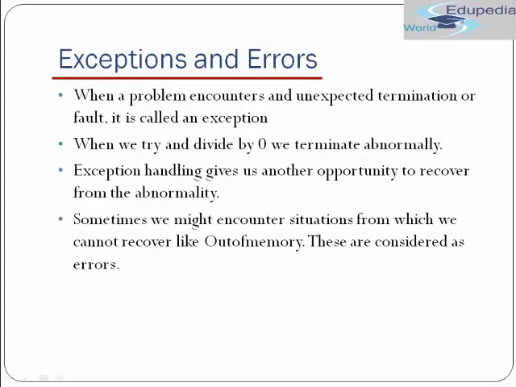When a problem is encountered, an unexpected termination or fault, it is called an exception. When we try to divide by 0, we terminate abnormally. Exception handling gives us another opportunity to recover from abnormality. So it gives us an opportunity so that our system doesn't halt abnormally, and if something abnormal happens, then we can control our system and save it from halting.